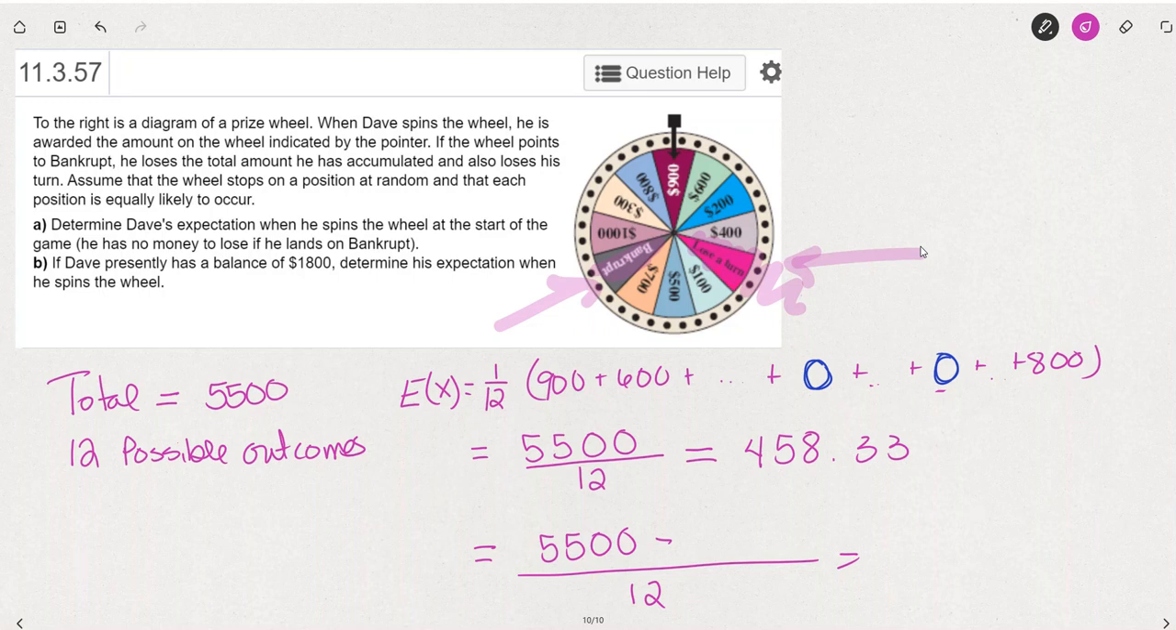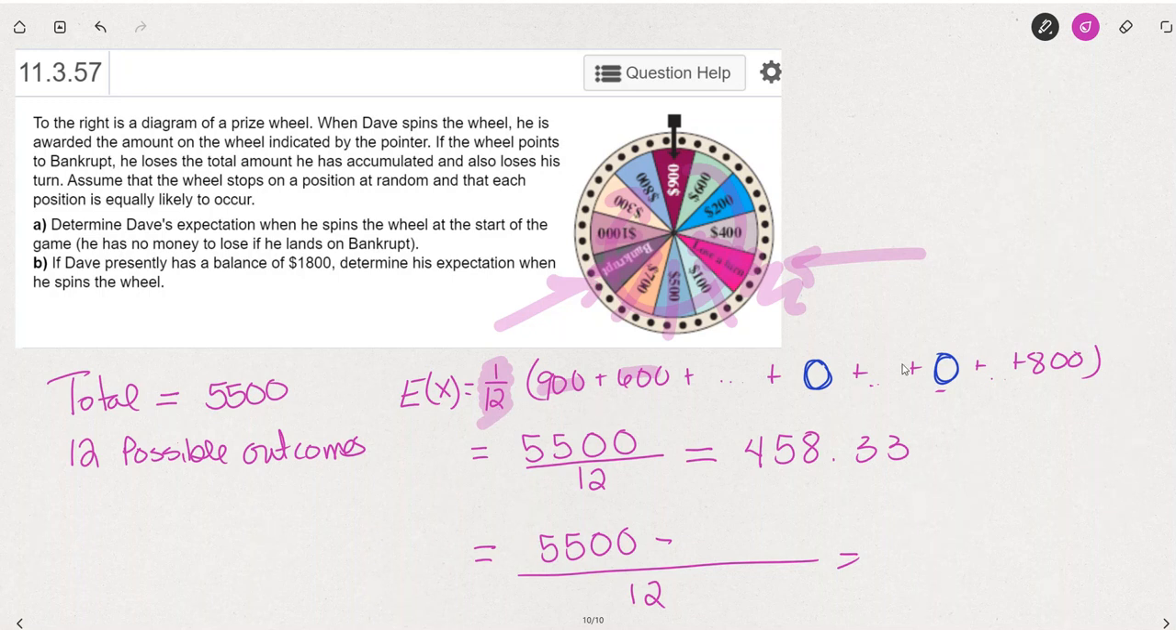What we're really doing is saying the probability of each equally likely outcome is 1 in 12. Could land on any of those 12 spots just as likely as any other. So it's 1 in 12 that it would land on 900. 1 in 12 that it lands on 600. I just went around the clock clockwise. 1 in 12 that it lands on 0 for lose a turn, 100, 500, 700, etc., all the way around. So it's 1 in 12 times each of these.